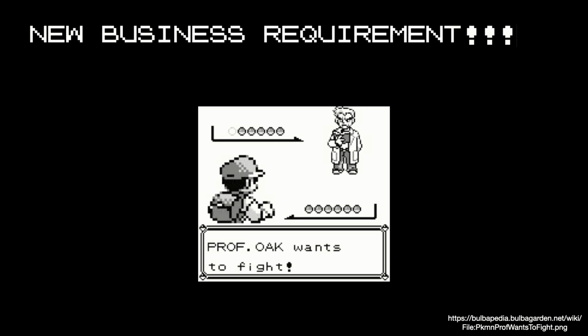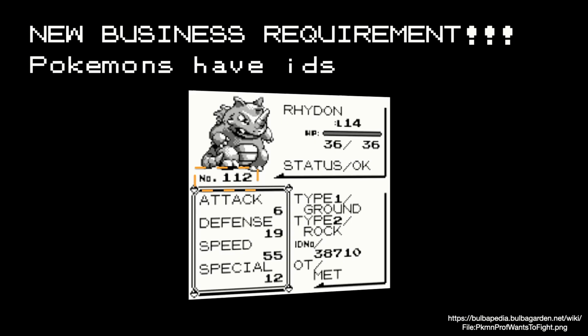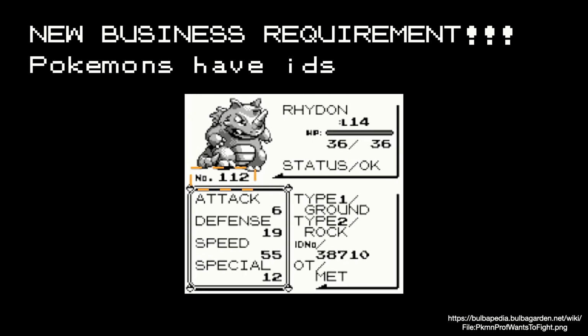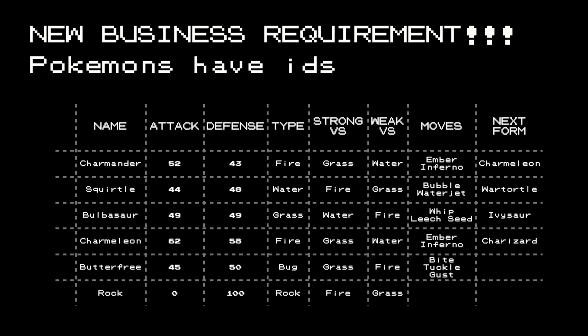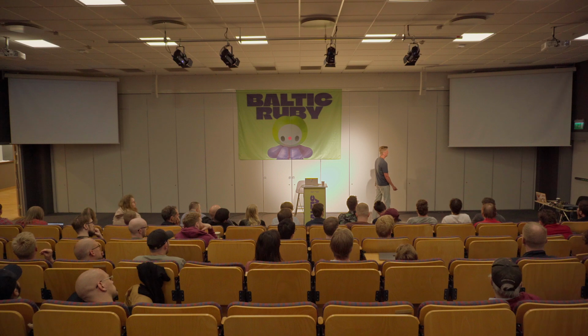And you guessed it, a new business requirement arrived. This time our professor is like, you know what? Those Pokemons are supposed to have IDs. So they should be identified not only by the name, but by the ID. Hopefully it was quite easy to implement because we're just adding one column at the very front, adding some IDs, and that's it. We're done.